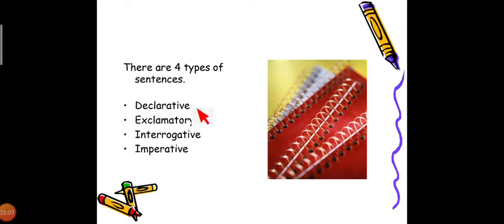First, declarative; second, exclamatory; third, interrogative; and fourth, imperative. Declarative, what we better know as विधानार्थी. Exclamatory, उद्गारार्थी. Interrogative, प्रश्नार्थी. Imperative, आज्ञार्थी. These are the four types of sentence we have. Let's see in detail.